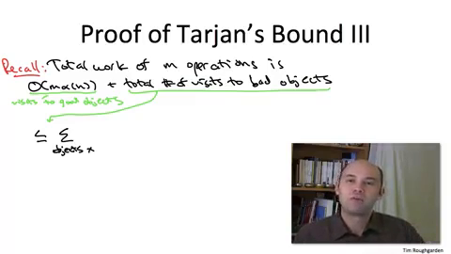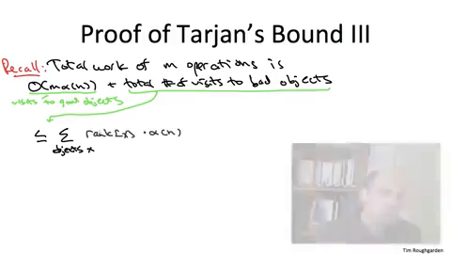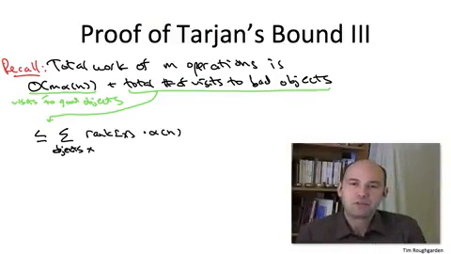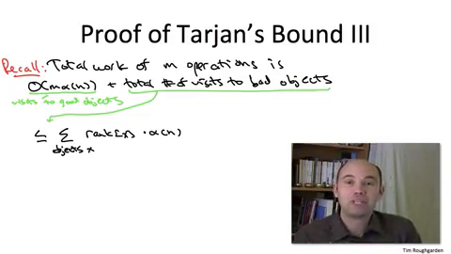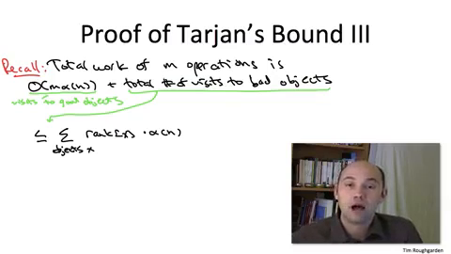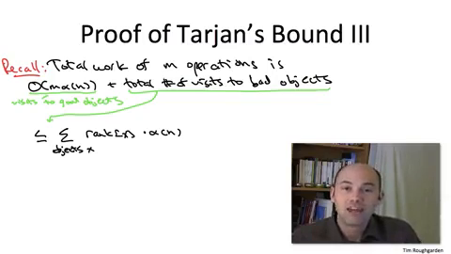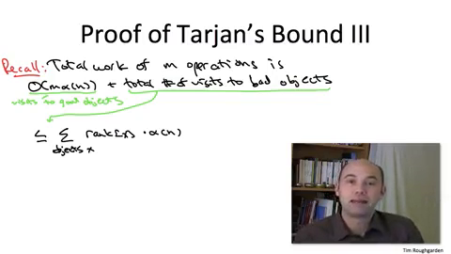So let's sum that over all of the objects to get our initial bound on the total number of visits to bad objects. Now we have to be a little careful here because there are n objects x, and ranks can be as large as log n. So a naive bound would give us something like n times log n times alpha of n. And that's not what we want. We really want n times alpha of n. So we need to use the fact that not all nodes can have big rank. And that's exactly what the rank lemma says.